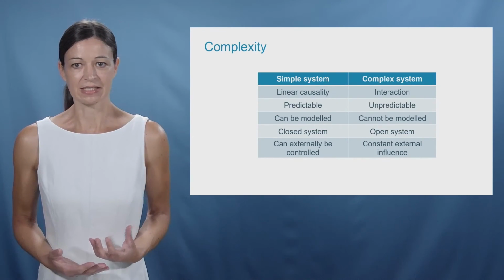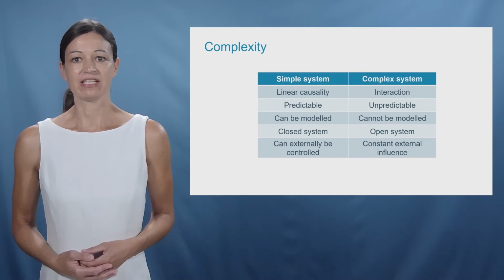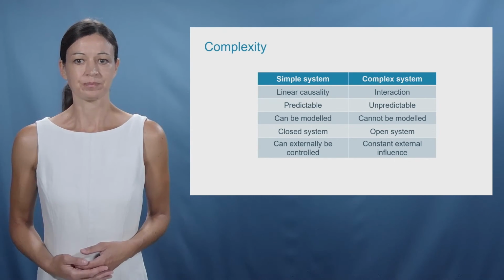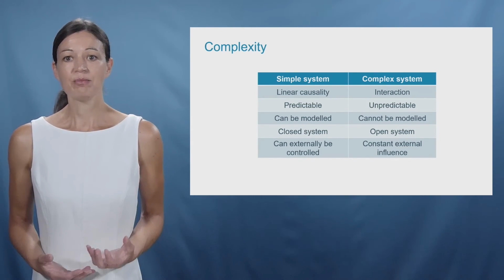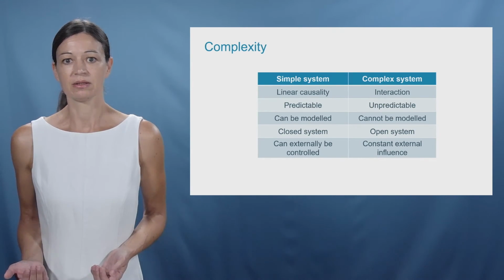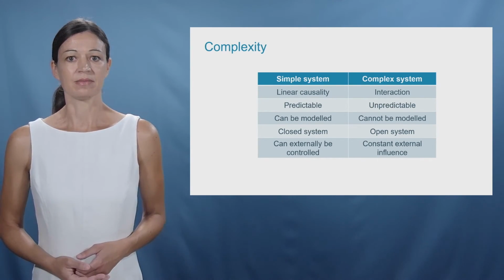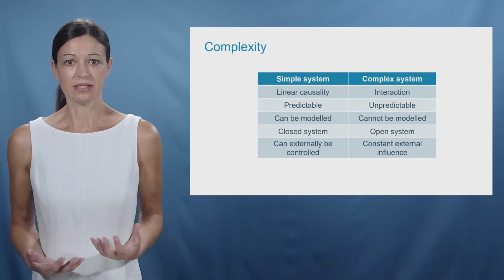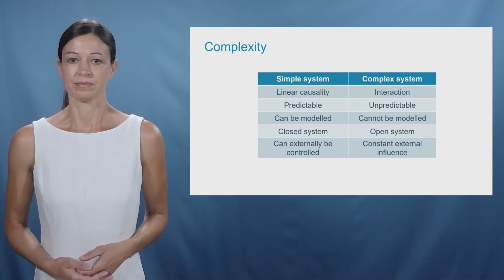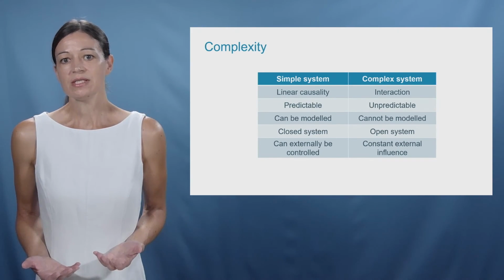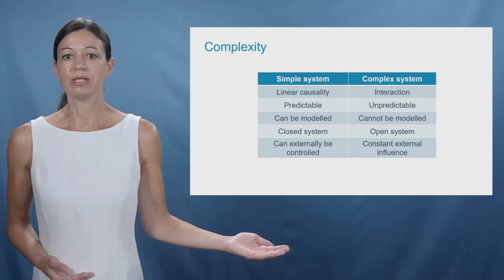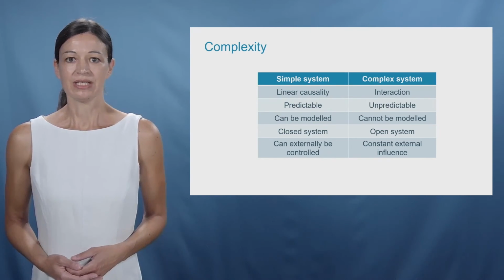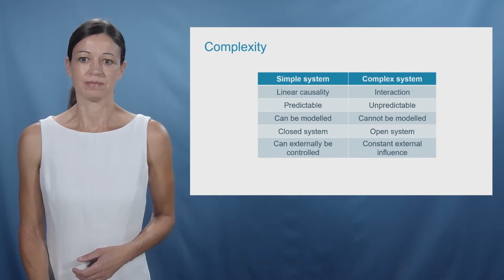A complex system, on the contrary, is characterized by interactions, multiple causalities, and equifinality. For this reason, it is unpredictable and cannot be modeled. A complex system is open to influence from the outside and is constantly influenced by external factors. Most systems probably are somewhere between those two ideal types, but global environmental governance certainly has a number of complex features.